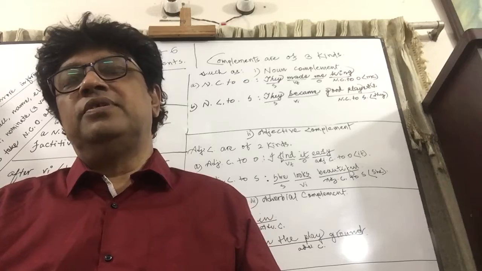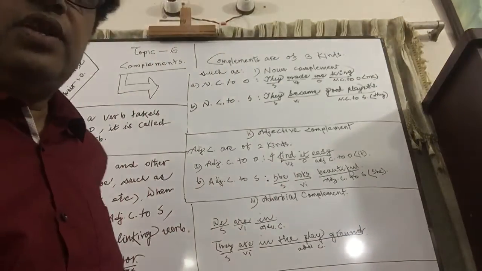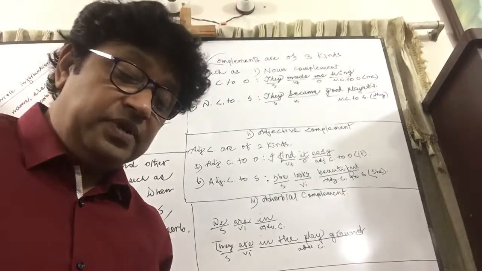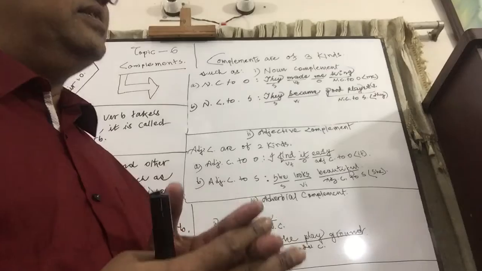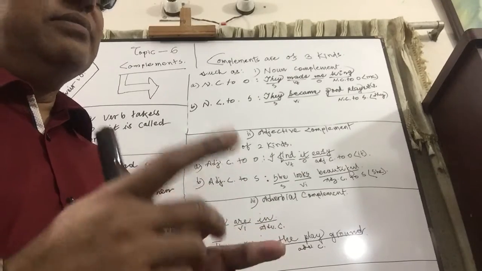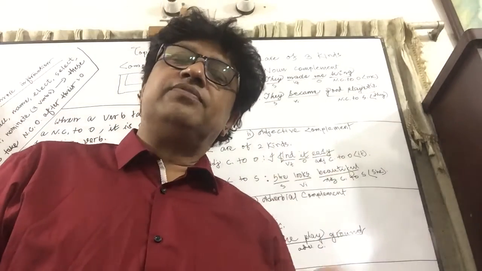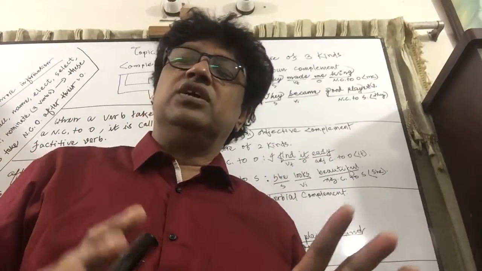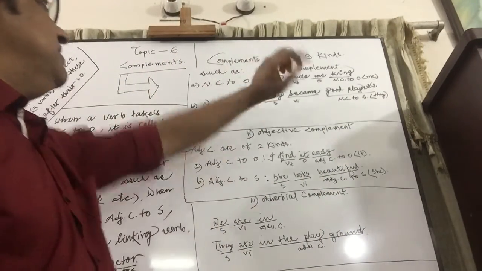Today's topic is complement. I am going to discuss the complements. First of all, you have to know what a complement is. A complement is an element of the sentence without which the sentence, that is the predicate of the sentence, remains incomplete. But this element is not considered to be the object or verb or subject or anything else. Noun, adjective and adverb.